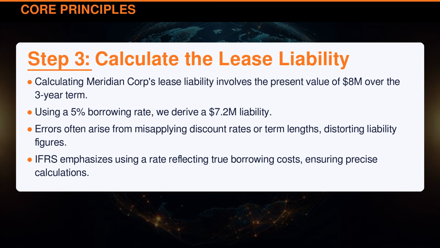Calculating Meridian Corporation's lease liability involves the present value of $8 million over the 3-year term. Using a 5% borrowing rate, we derive a $7.2 million liability. Errors often arise from misapplying discount rates or term lengths, distorting liability figures. International Financial Reporting Standards emphasizes using a rate reflecting true borrowing costs, ensuring precise calculations.